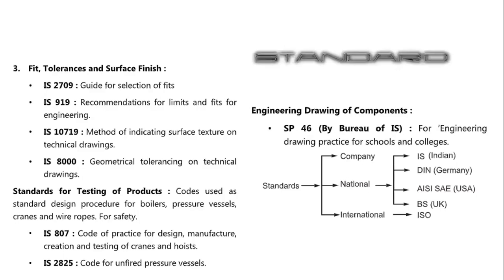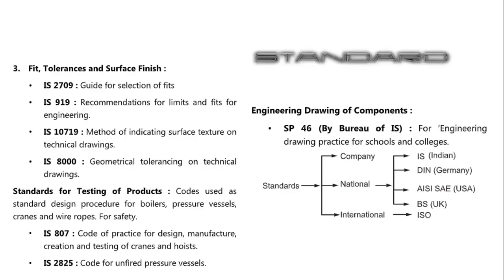IS 10719: method of indicating surface texture on technical drawings. So you know the very famous surface roughness symbol, right? So how to indicate the surface roughness on the technical drawings? If you want to know that, then you can refer to IS 10719. Same way, for geometrical tolerances on technical drawings, you'll have to refer to IS 8000.